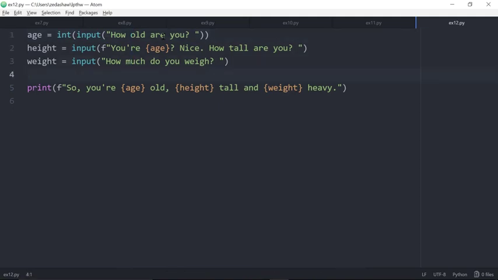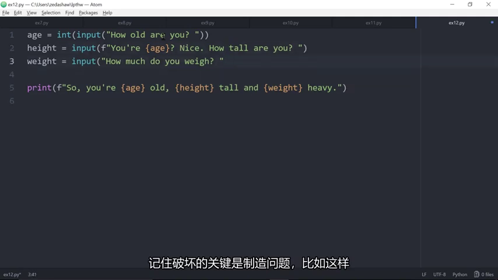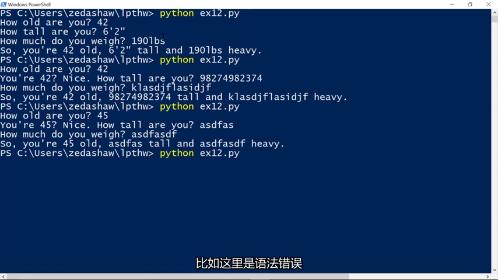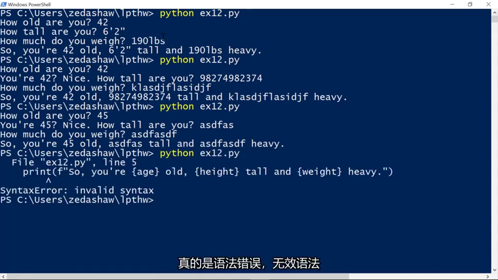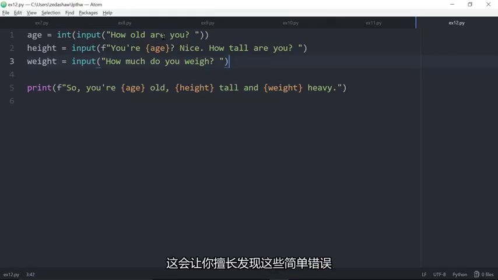Pretty straightforward. As far as breaking this, it's all straightforward stuff. You've been breaking this kind of program for a while. The breaking might be a little monotonous, but keep doing it. And remember, the key to breaking it is to make the problem like that, and then guess what the error is before you run it. So I'm going to say syntax error. And there: syntax error, invalid syntax. That will help you get good at spotting those kinds of simple errors.